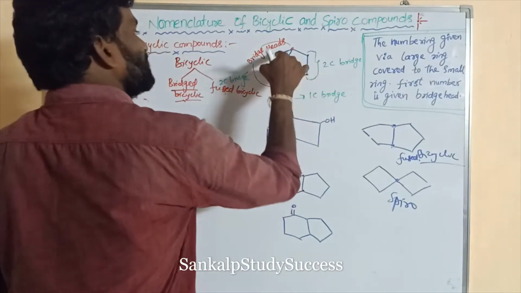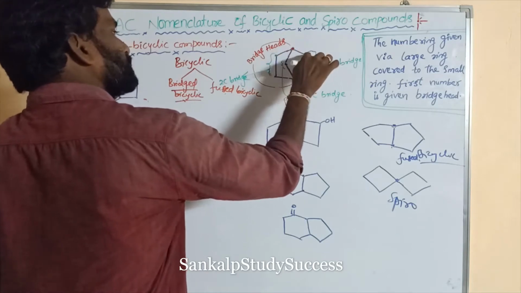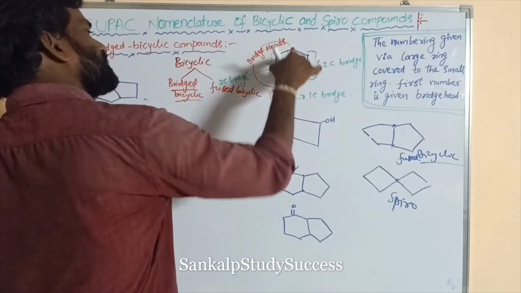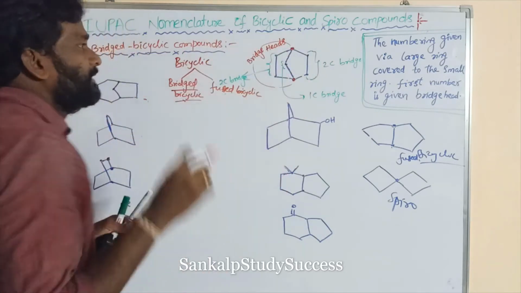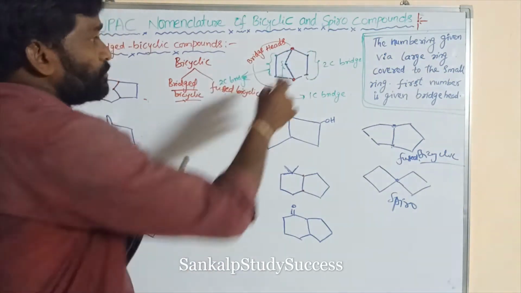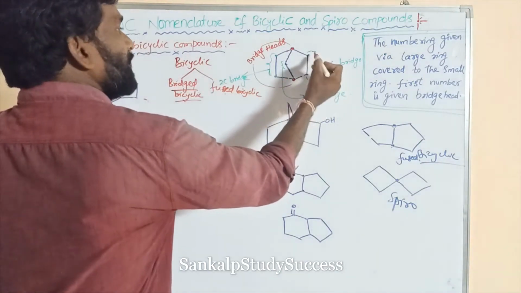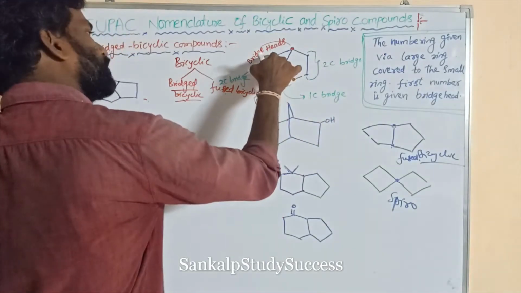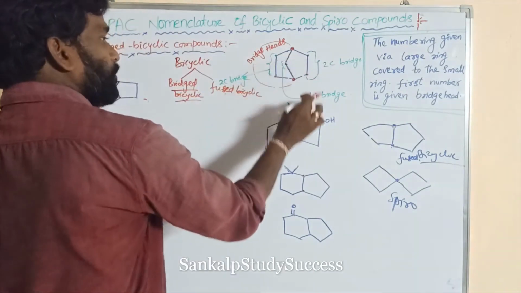These two cycles are connected only at these carbons, so these carbons are said to be bridgeheads. And the remaining parts, these cycles, are said to be bridges. This one contains how many bridge carbons? Two carbon bridge. This also contains a two carbon bridge, and this one contains a one carbon bridge.